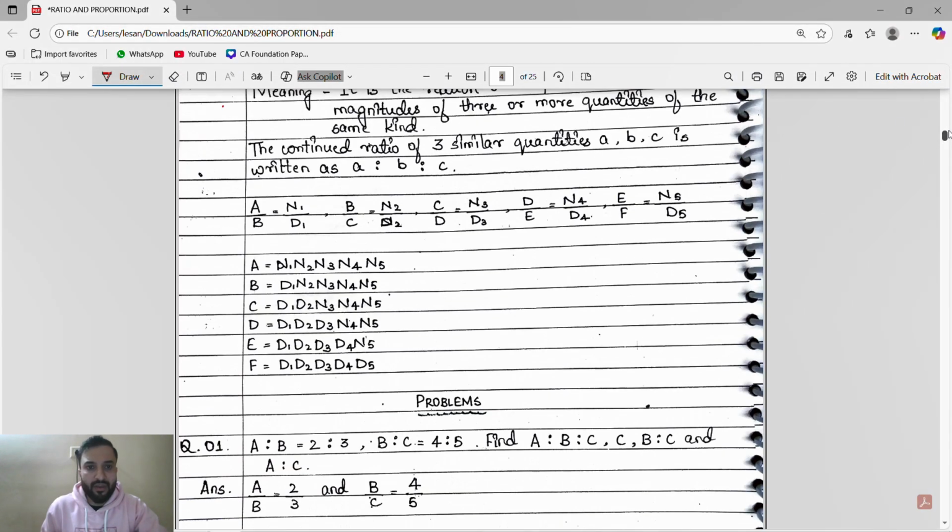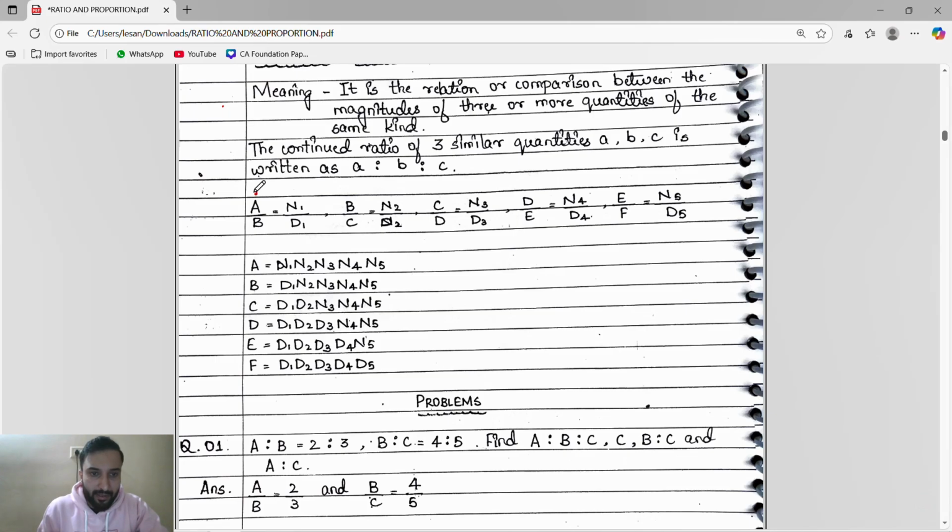See, very simple thing. If you have to find a, what will we do? Where is a? A is in the numerator. Multiply all this, a, b. The main thing is, understand one thing: we have to go in alphabetical order, but by multiplying the values. We have to go in alphabetical order but multiplying the values. That's it.